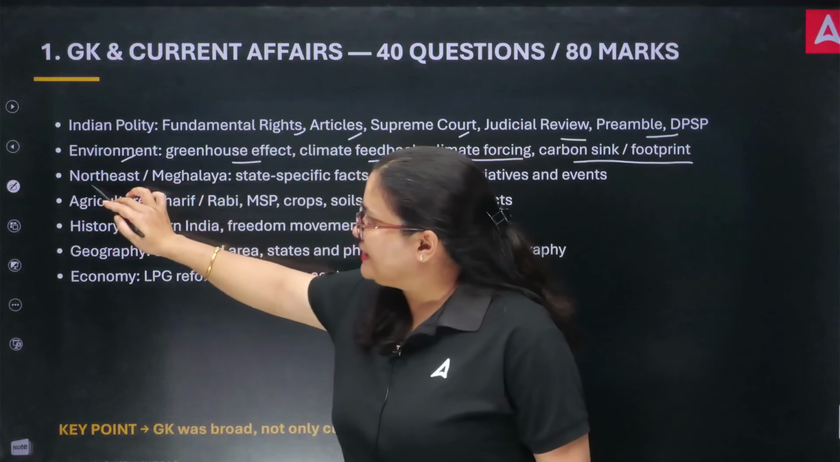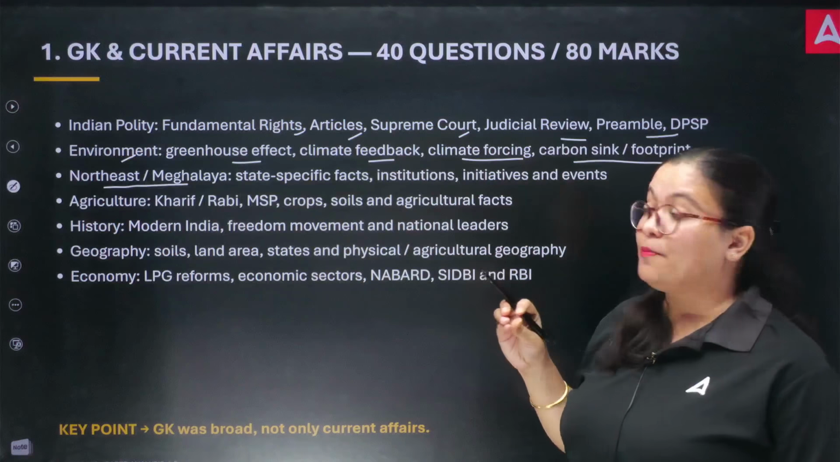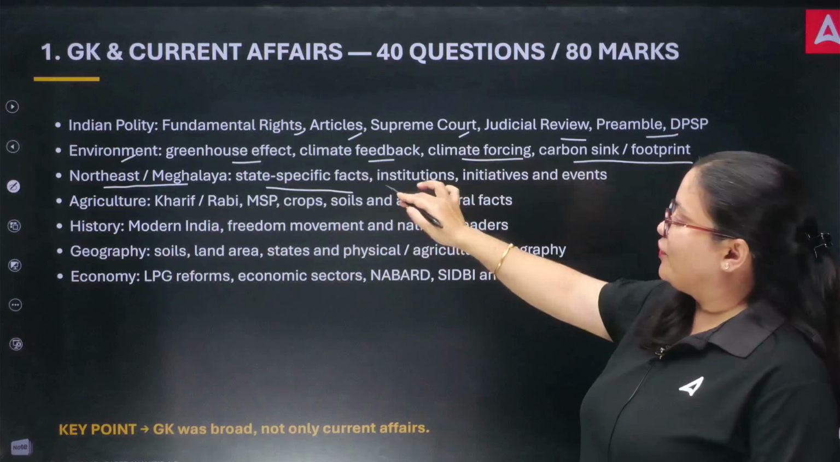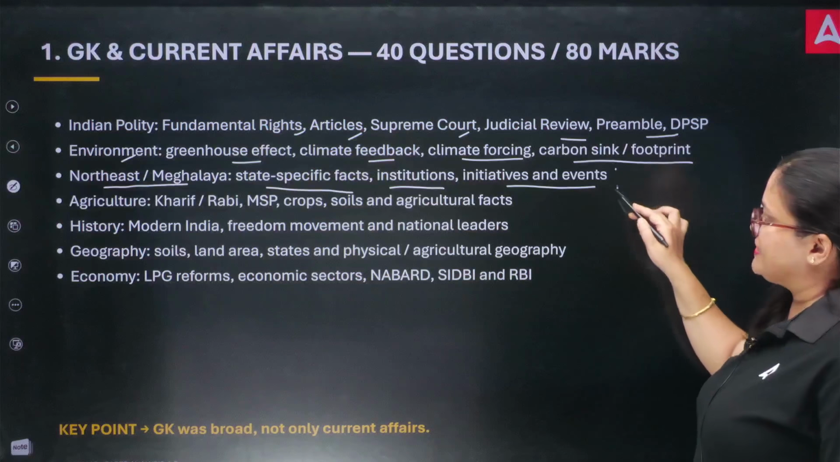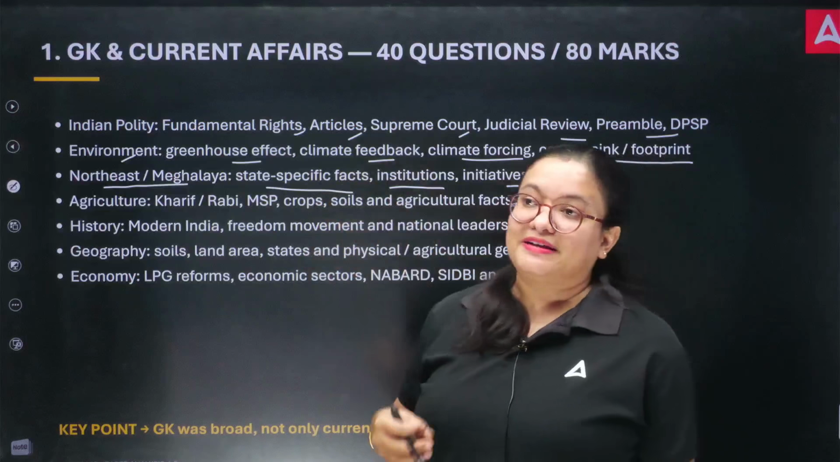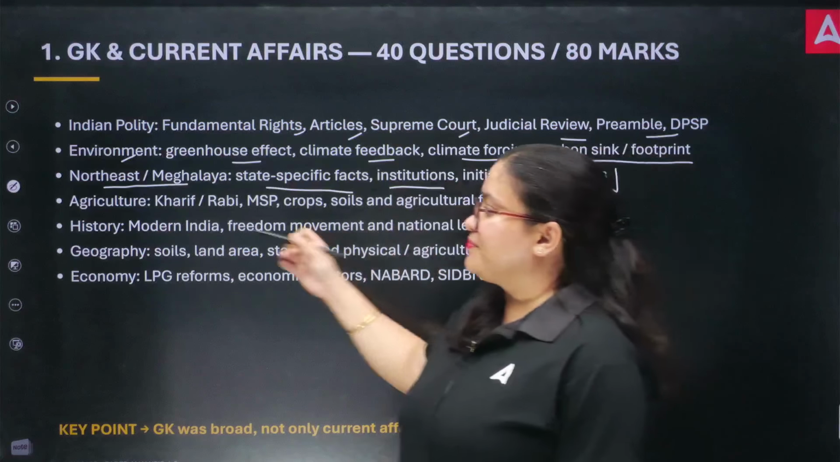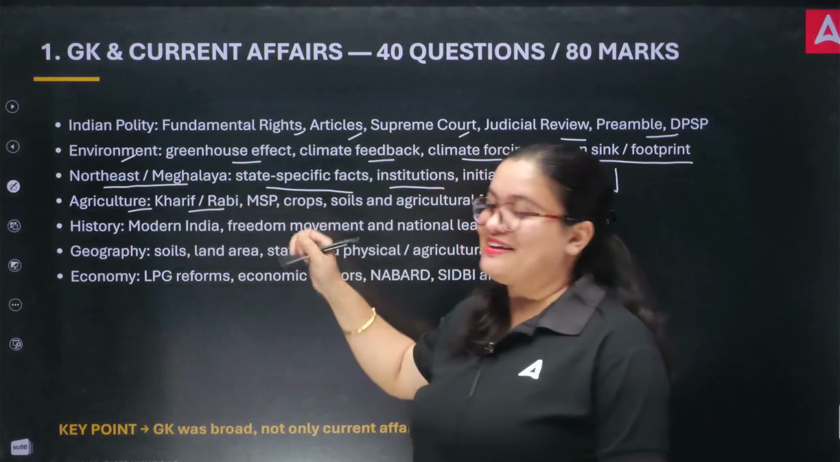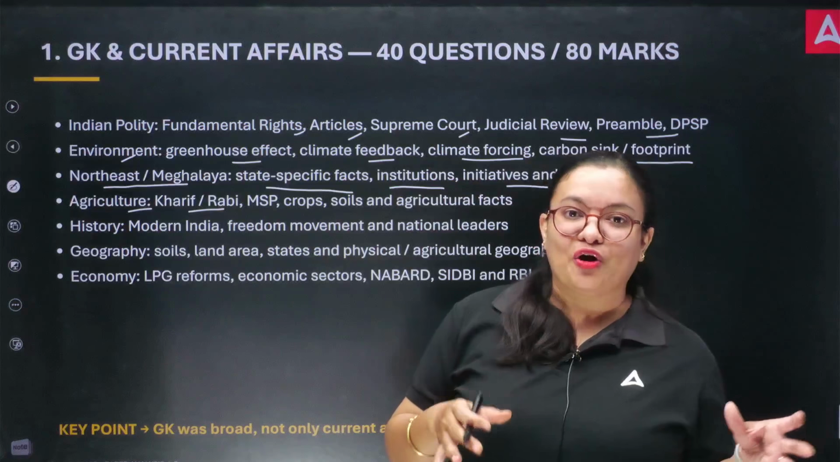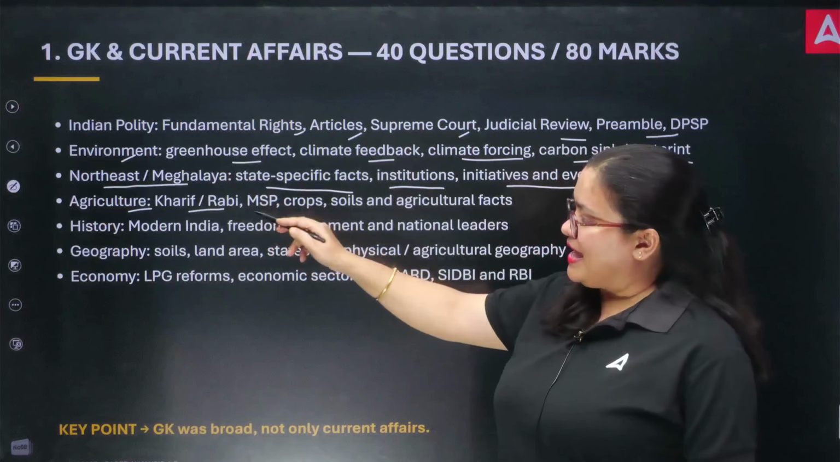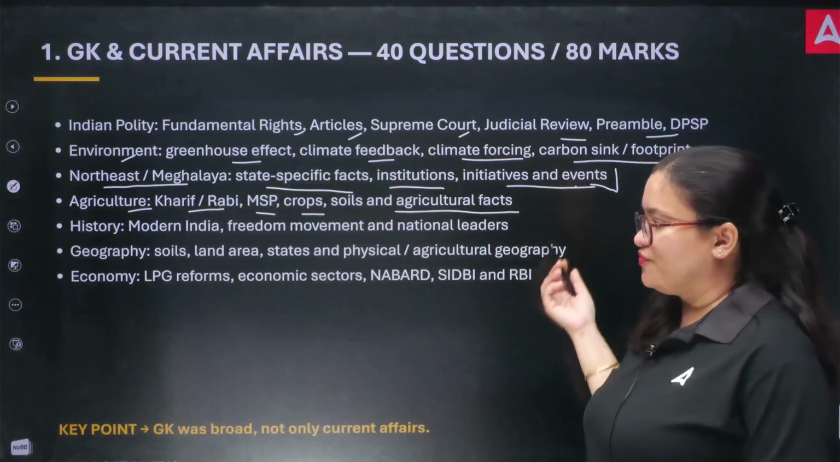And apart from that, specifically from your part, the state specific facts, a few of the current affairs have been seen along with a few institution names, initiatives and events. From here you can expect some scheme questions. This was also discussed in the current affairs part. Apart from that, in agriculture, yes, I have given directly what do you mean by kharif crop or what do you mean by rabi crop. I have done this many times. Apart from that, MSP, crop, soil and agricultural facts.